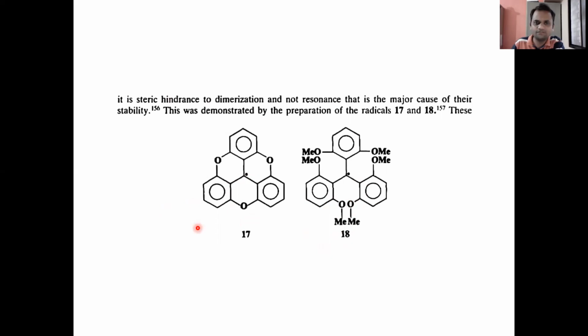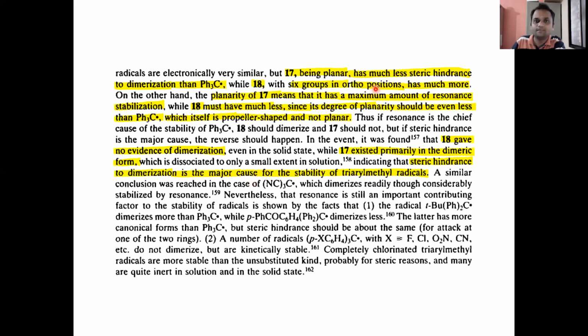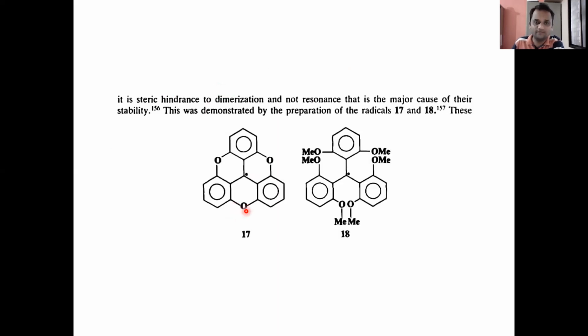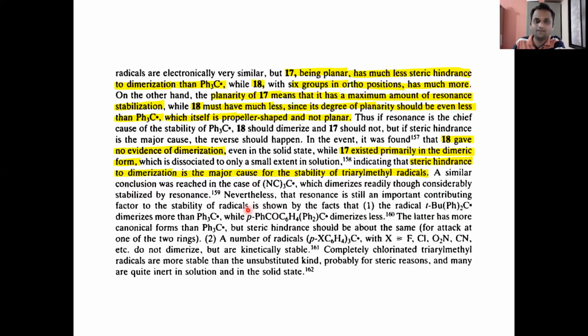Okay, let us first consider the structure 17. In this case, there is planarity. So due to that planarity, there is much less steric hindrance to dimerization than the triphenylmethyl radical. So the structure 17 can easily undergo dimerization. Okay, now what about 18?